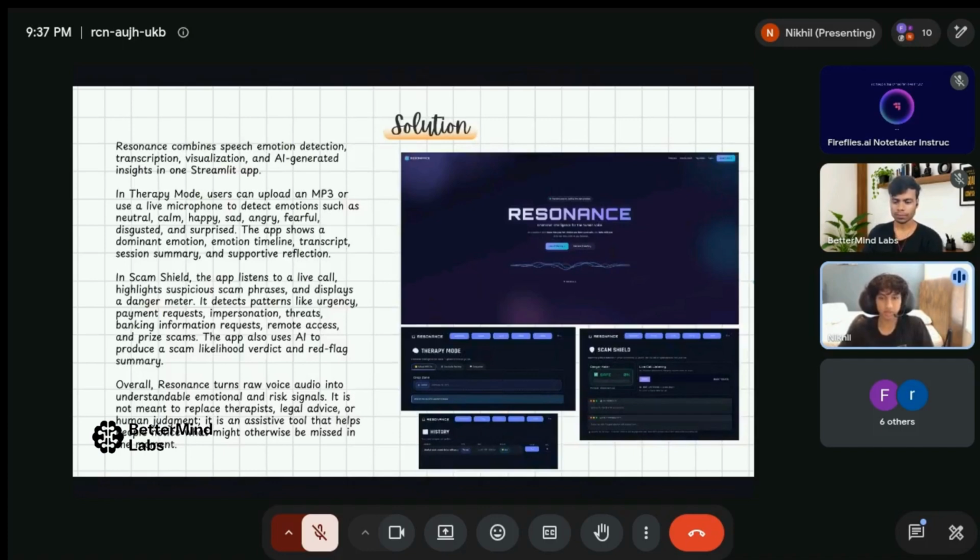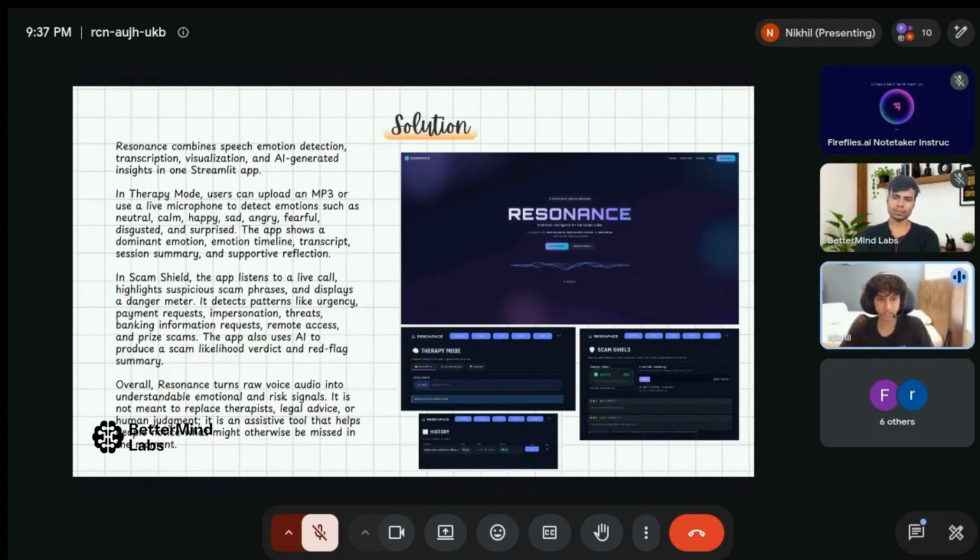So the solution we came up with is called Resonance. So our app combines emotion detection, transcription, visualization, and AI generated feedback into one app that we hosted on Streamlit. So our app features two main modes. The first is therapy mode, where users can upload an MP3 audio file or use a microphone to detect emotions. And our model is trained on 8 different emotions that are listed here. So neutral, calm, happy, sad, angry, fearful, disgusted, and surprised. So our app will then show a dominant emotion over the whole session, a timeline of how emotions changed, a transcript, a summary, and then finally a reflection at the very end.